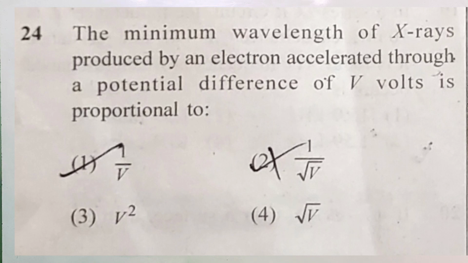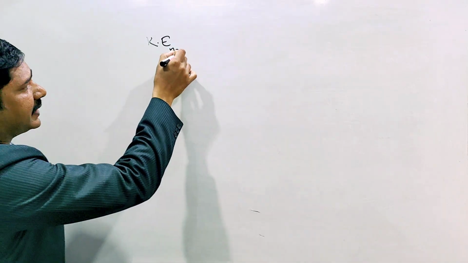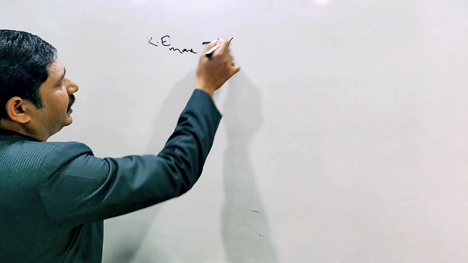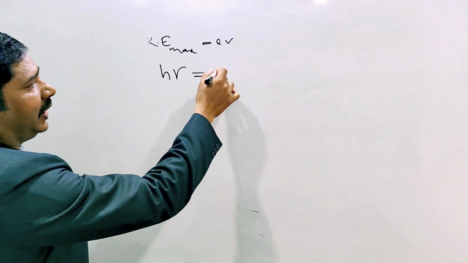Next one you can check. The minimum wavelength of X-rays produced by an electron accelerated through a potential difference of V volts is proportional to? We know the kinetic energy relation: KE max is eV. Here K is nothing but the energy, h nu equals eV.